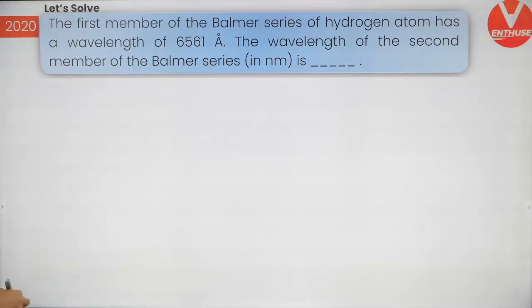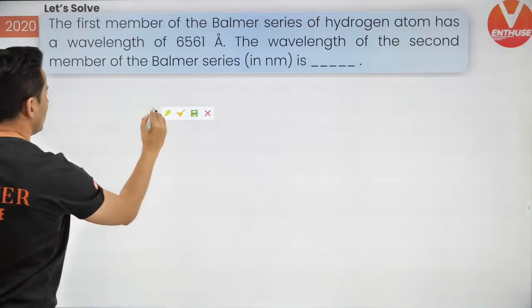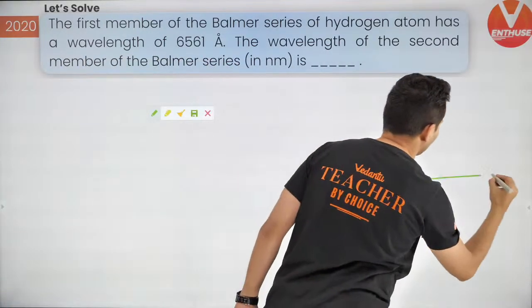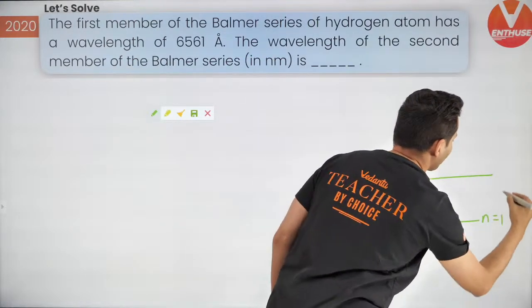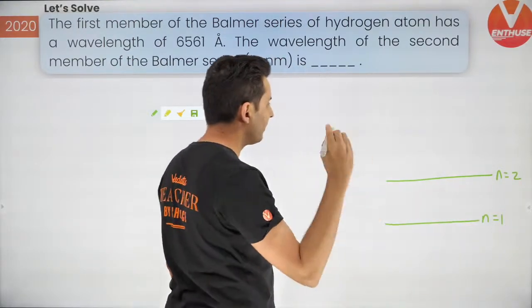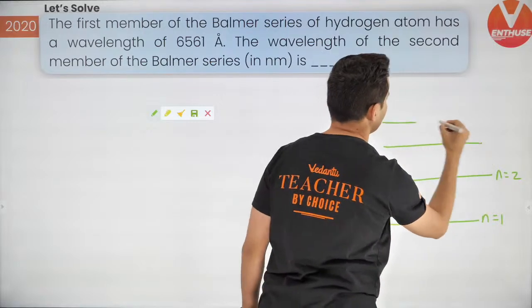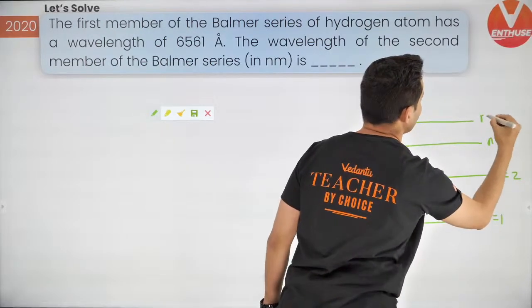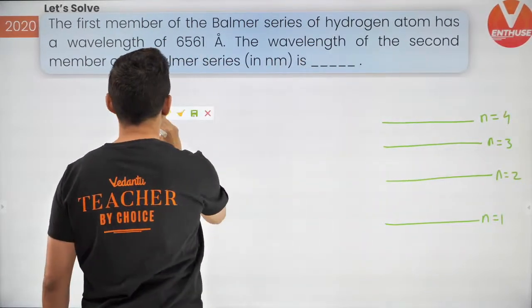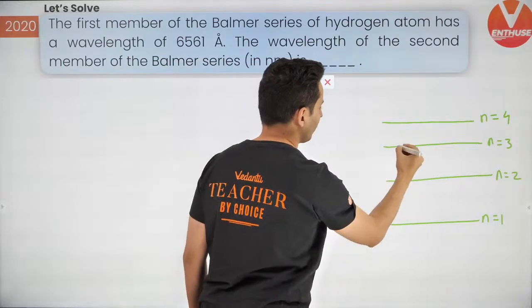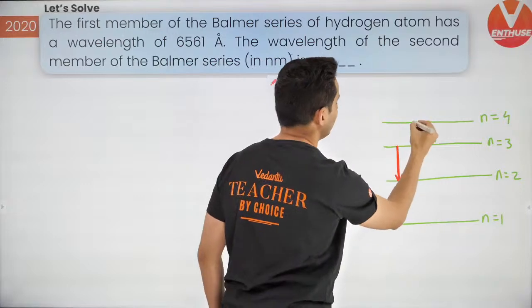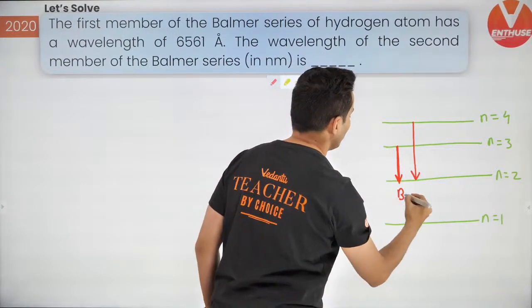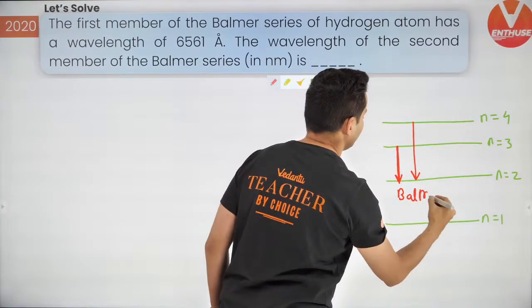So let's see how we do this. Now, let me bring back that diagram, which is important. So, Lyman-Balmer. Balmer means n is equal to 2. Now, the first member, let's see. This is n is equal to 3. This is n is equal to 4. So, the first member means the transition from here to here. And the next member means the transition from here to here. So, this is your Balmer series.